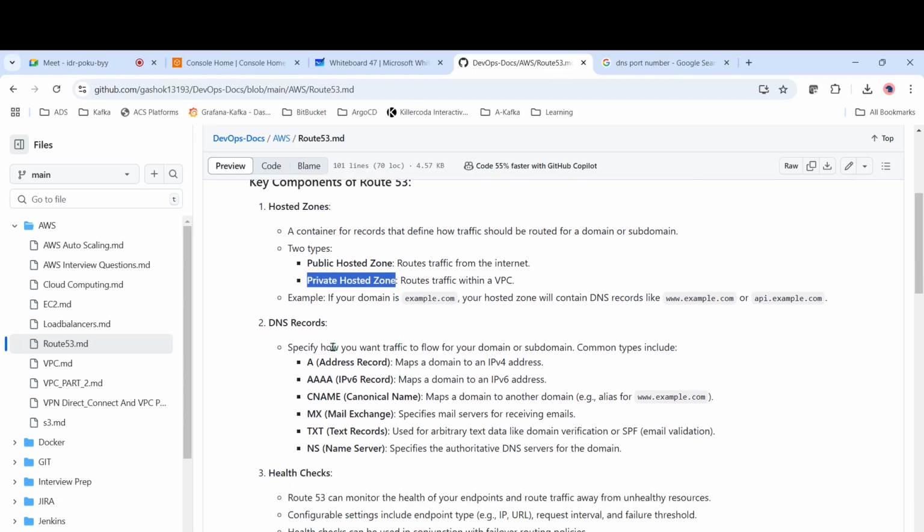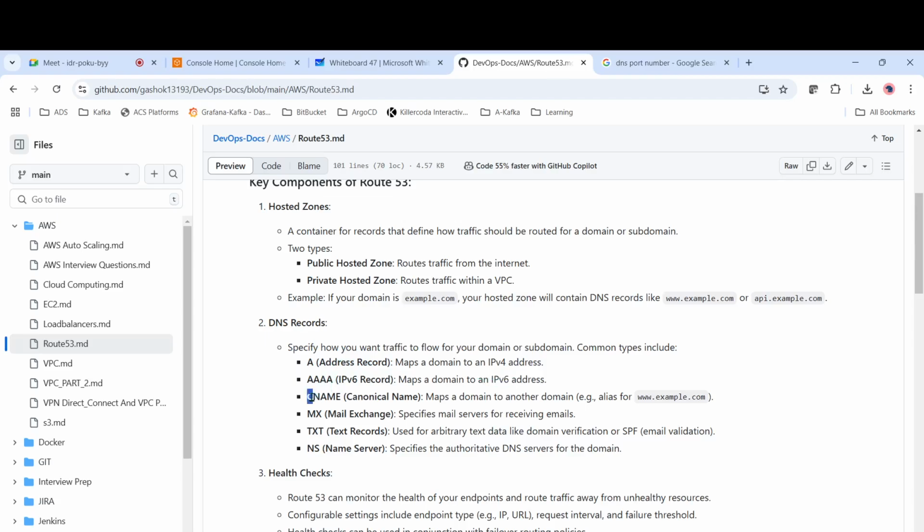Then we will have the DNS records. We have different types. For example, we have something called A record, the address record. This is for IPv4 addresses. In case your website is hosted on an IPv4 address, then you can configure an A record. Then we have something called AAAA. This is for IPv6 records. For a few of the AWS resources, in case you have an IP address with respect to IPv6, then you can use the AAAA record.